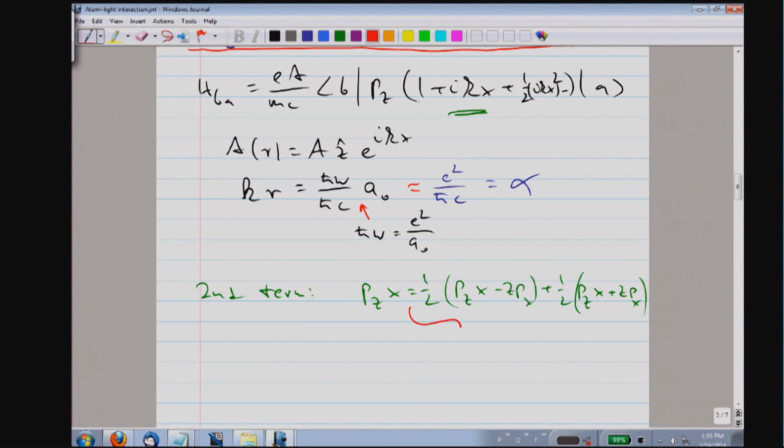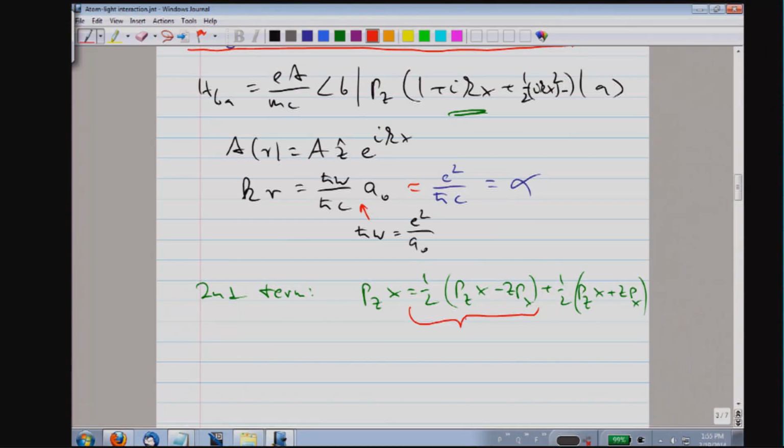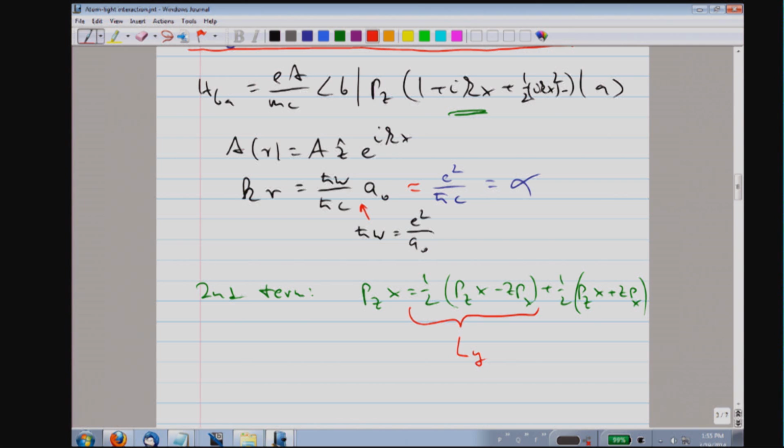And as we will see in just a minute, the first one is the magnetic dipole transition, the second one is the electric quadrupole transition. We see that the first one can be regarded as PZX is like P dot R, it's the y component of the vector product and is therefore the y component of the orbital angular momentum.